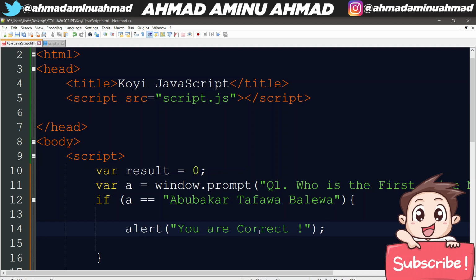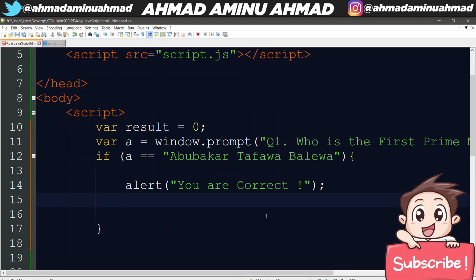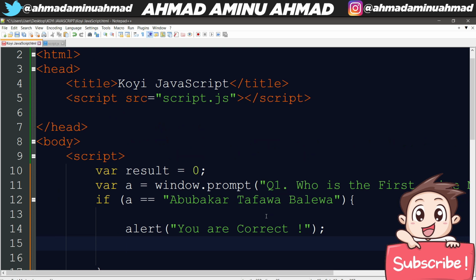That's the first thing that I did. Then after this, I'm going to pass another statement, that is I want to give you 1. We already learned incrementing and decrementing. Incrementing is when you want to put plus plus.